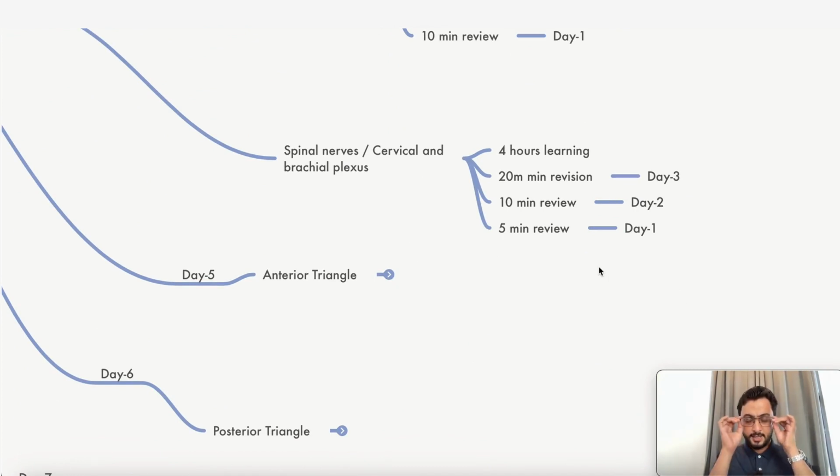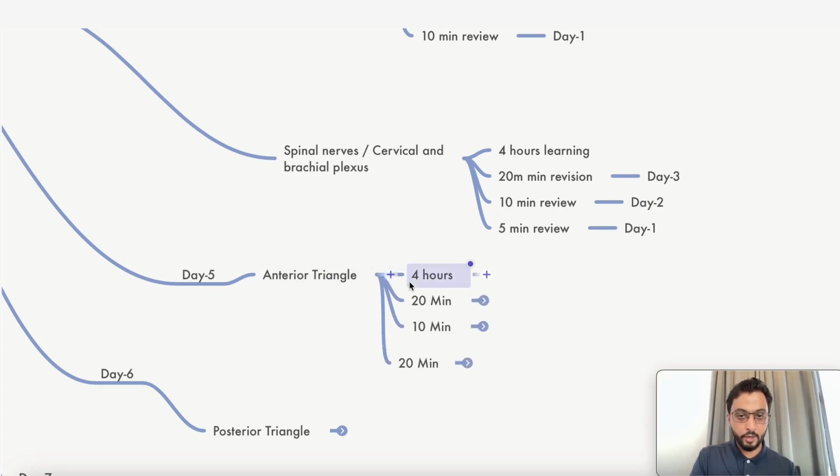3-day splitting is the best thing. You can't do day 4 also and start with day 1 again. It always feels a little cumbersome, a little problematic if you start again from day 1. So I request you to go with a different pattern from day 5. Okay, imagine you're learning anterior triangle. Day 1, 4 hours. Day 5, 4 hours. That is, you're learning that topic.